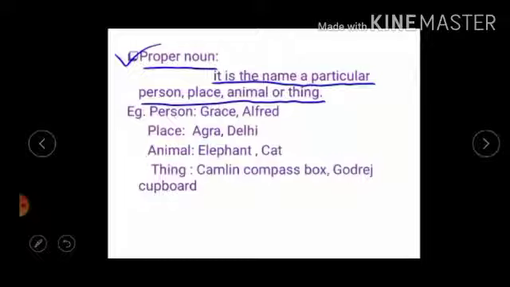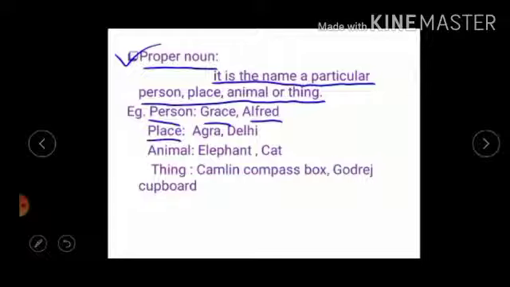Now let me tell you the examples. Name of a particular person: Grace, Alfred, Amitabh, Abhishek. These all are particular names of a person, so that's why these examples are proper nouns.